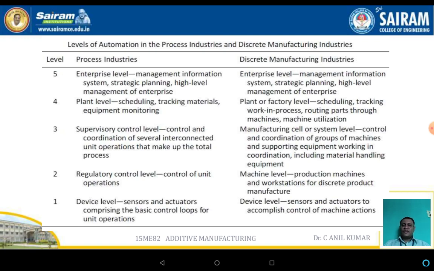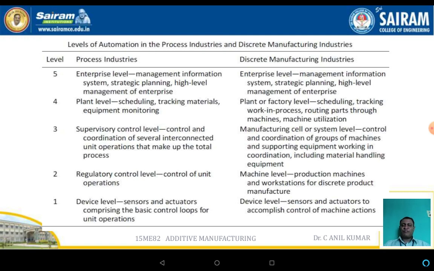Even in the case of the discrete manufacturing industries, the plant level, or the factory level, handles scheduling, tracking of work in progress, routing of machines and machine utilization, all of which are somewhat the same. In level 5, the enterprise level, the management information system, strategic planning and high level management should be involved for the production purpose.